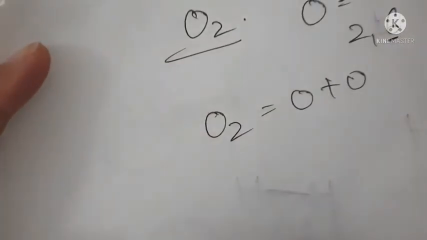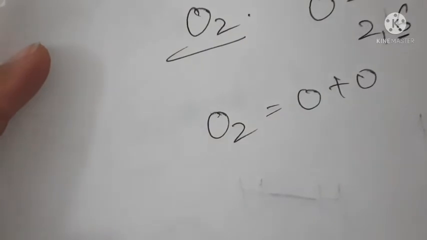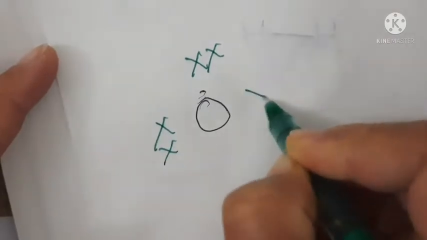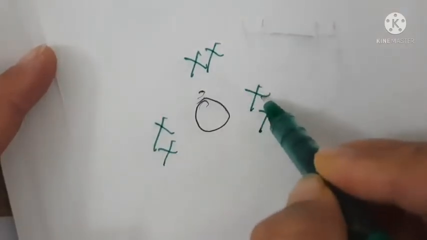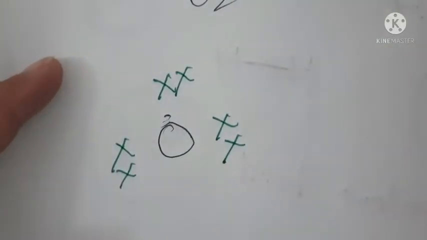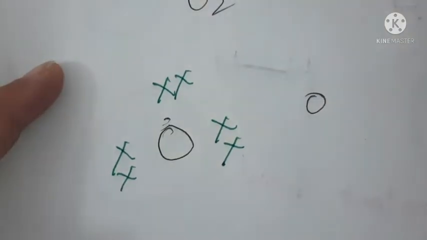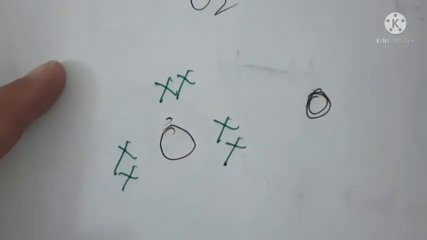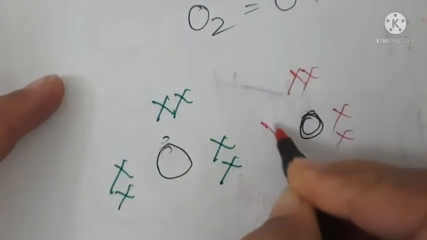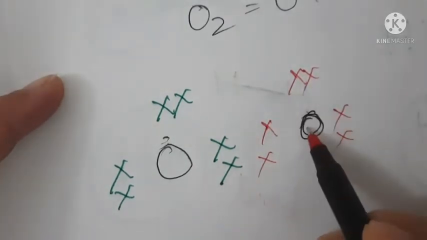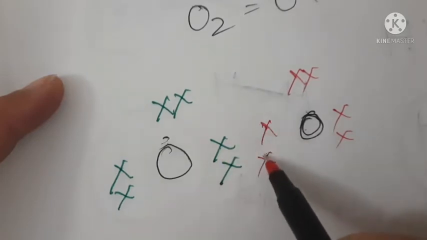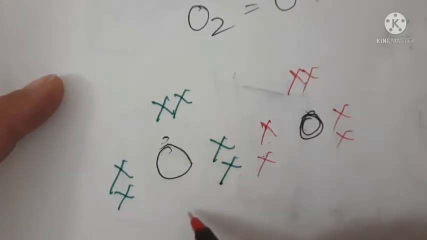Now this is one oxygen and the valence electrons of oxygen are 6. This is 1, 2, 3, 4 and 5, 6. It needs 2 electrons, so both will share their 2 electrons. See here, this is another oxygen, and here again it also has 6 electrons. 1, 2, 3, 4, 5, 6. Now this oxygen will share its 2 electrons with this. That means these 2 electrons will go in the area of the other oxygen.